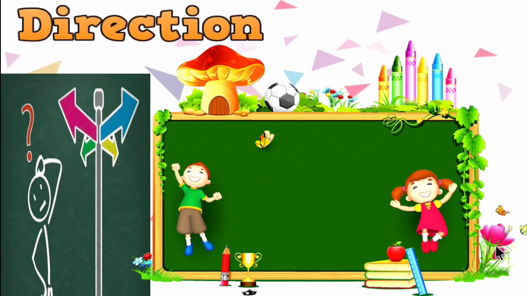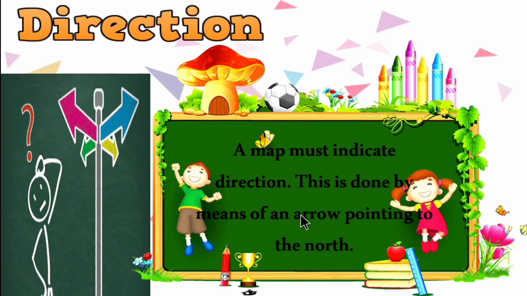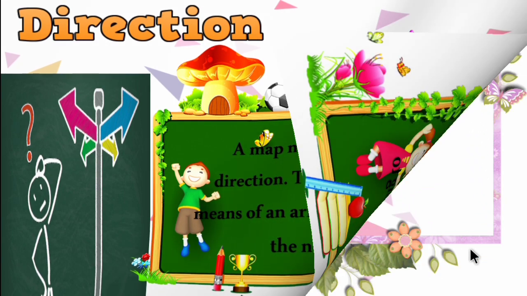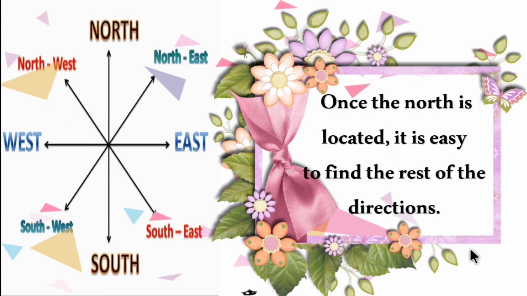Now let's move on to the next main component on a map, that is direction. A map must indicate direction. This is done by means of an arrow pointing to the north. So every map will indicate a direction. If you buy a map, kindly make a note of it. A map will indicate a direction, mostly pointing towards the north. Once you locate the north direction, we can easily find the rest of the directions.